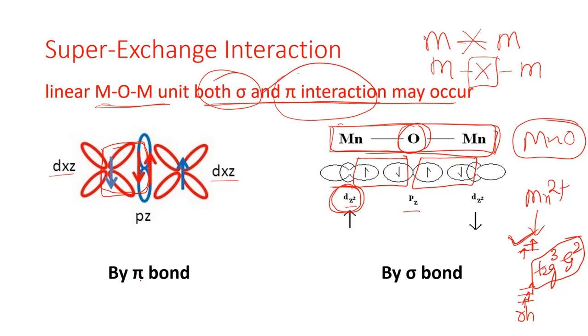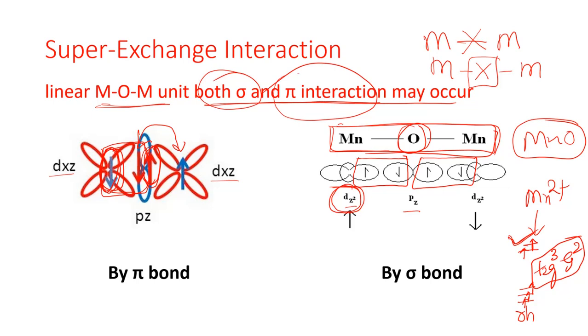metal atoms can participate with each other, means this electron can couple, and with this electron can couple, and they can form the pi bond.